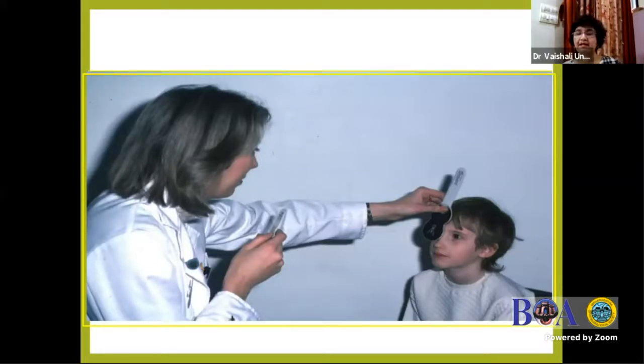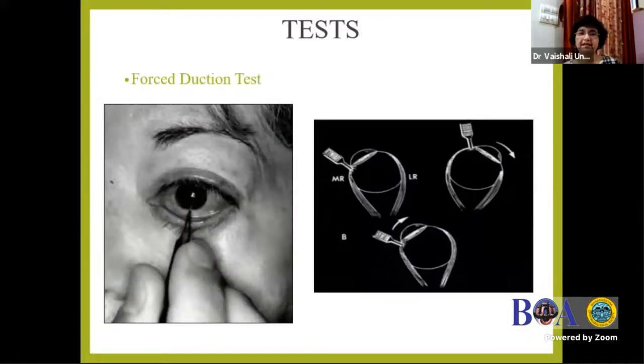Most important, as already told by the previous speakers, and as Parekh sir had also told, the cover test is very important, especially in MED cases. I would like to tell my oculoplasty friends that in a case of ptosis, we have to do the cover test and see whether the ptosis improves on the cover test. This is primarily for the postgraduates, so don't go labeling, diagnosing it as just a case of ptosis. It may be a case of MED. And then another important one is the forced duction test. So forced duction test is done.